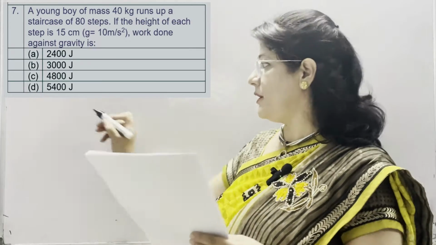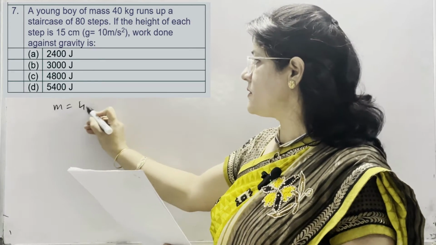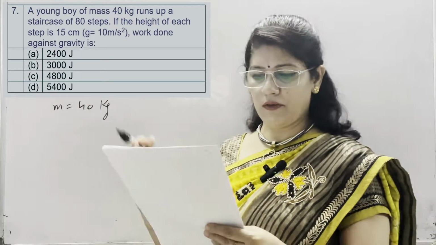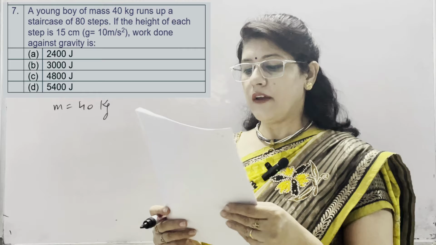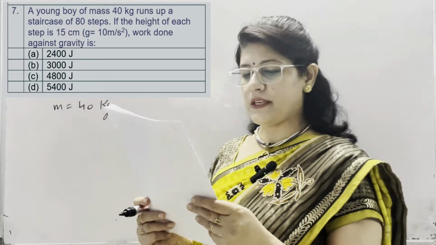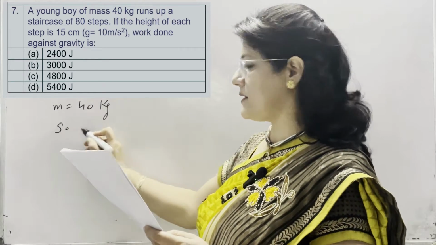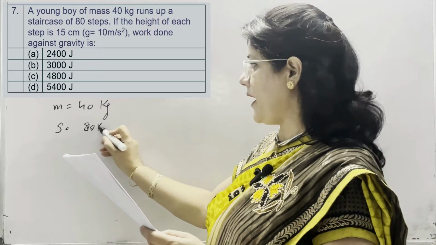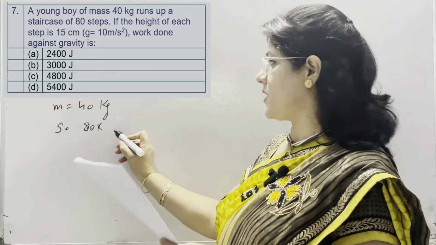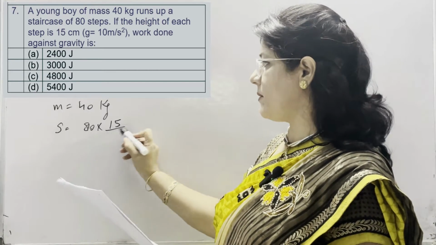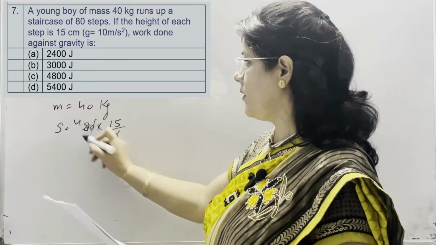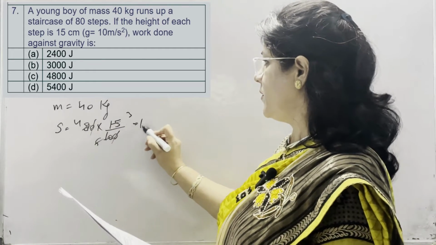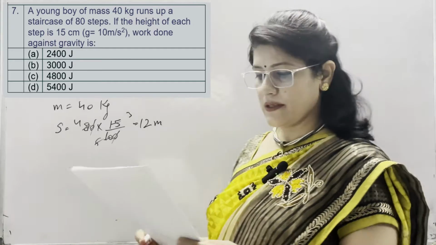In next MCQ, a young boy of mass 40 kg, M is given as 40 kg SI unit, runs up a staircase of 80 steps. Number of steps are 80. If the height of each step is 15 centimeter, it means distance covered is equal to 80 steps multiplied by height of each step, which is 15. But it is given in centimeters, so we need to divide it by 100. It means 12 meter is the distance covered.